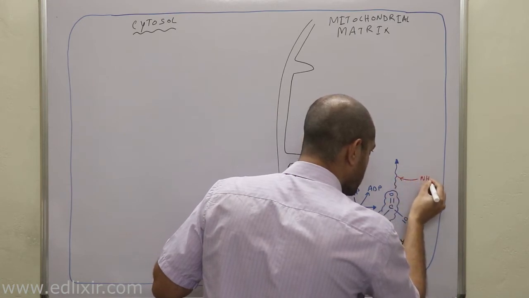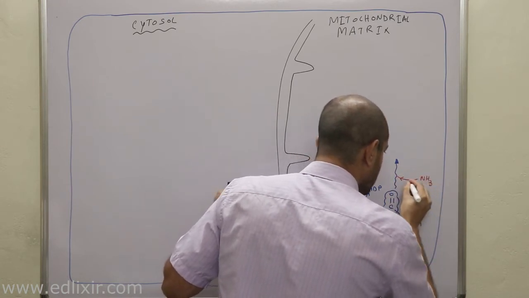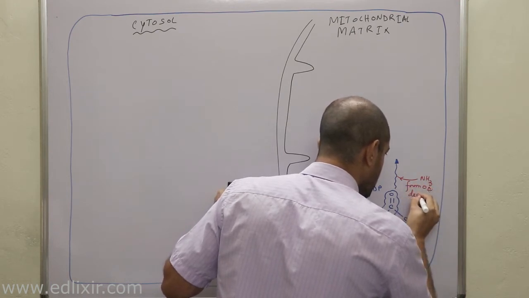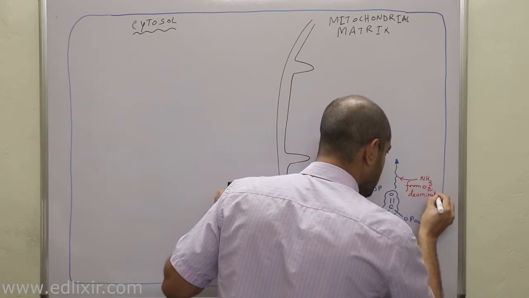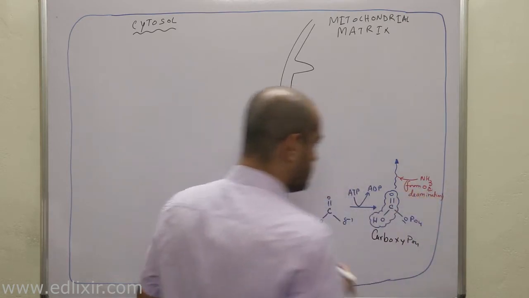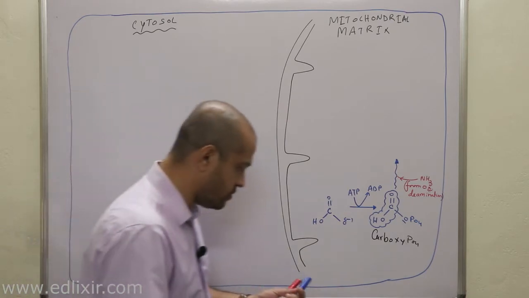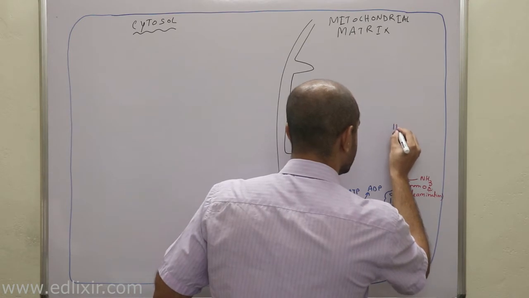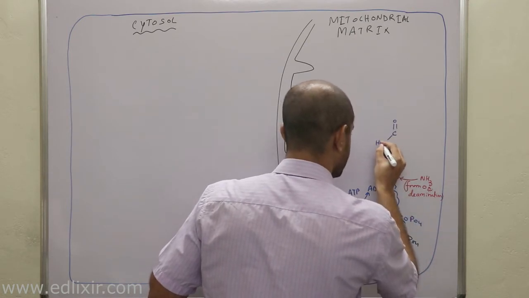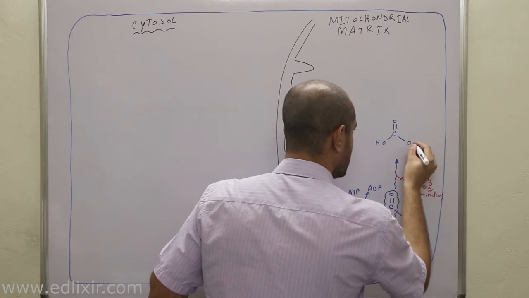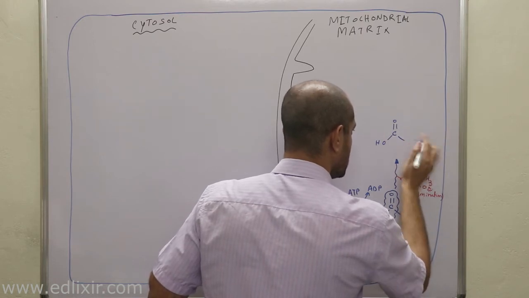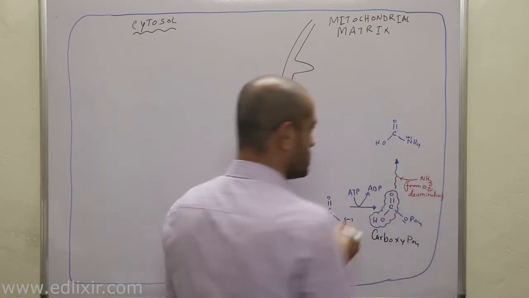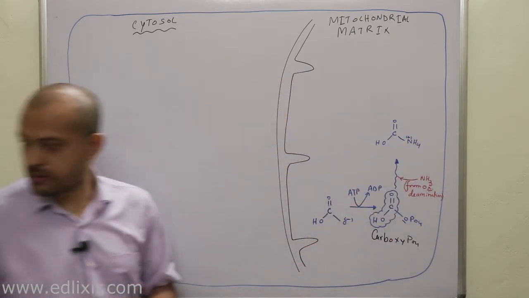ammonia from oxidative deamination will come and will bind with this particular molecule. That means what will happen is, clear? Okay?